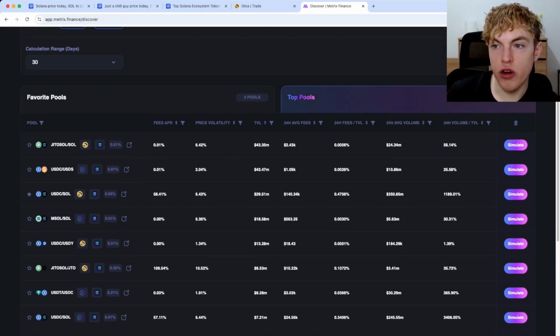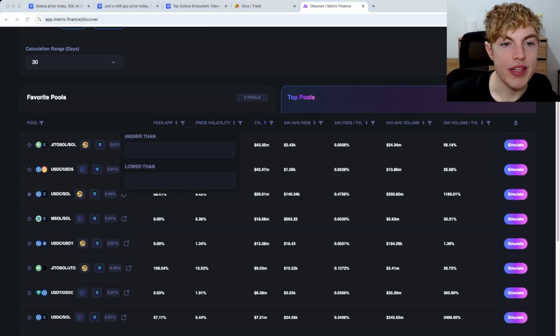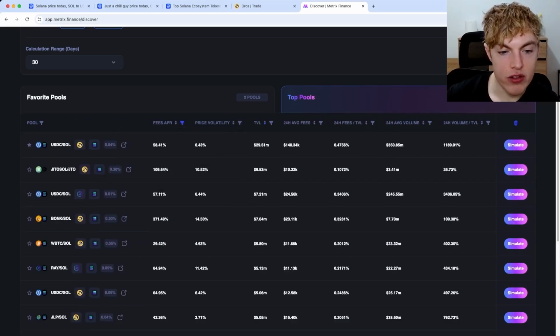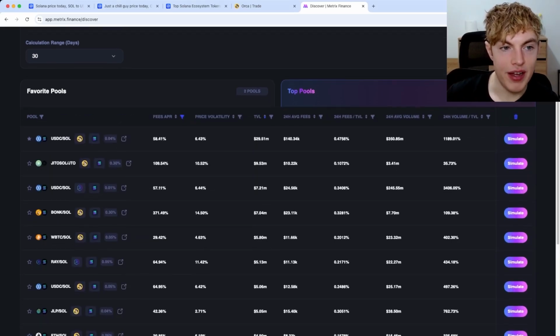It says there's 423 pools to sort through, and right off the bat, we see pools doing very low APR. Let's go ahead and filter all of those out of here. So we can go to fees APR, and we can type in higher than 20%. Now we can look for opportunities that have higher than 20% APR. Now we have a lot here. So USDC to Sol. Let's check out this one.